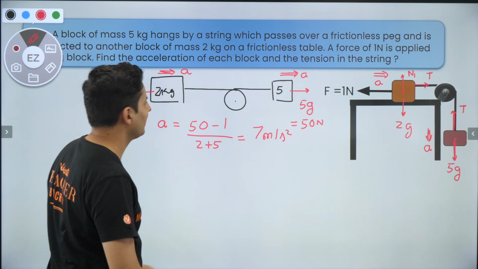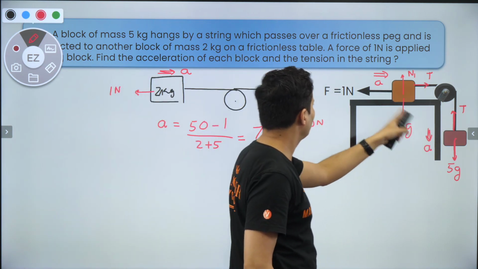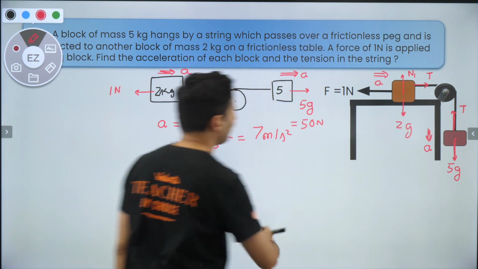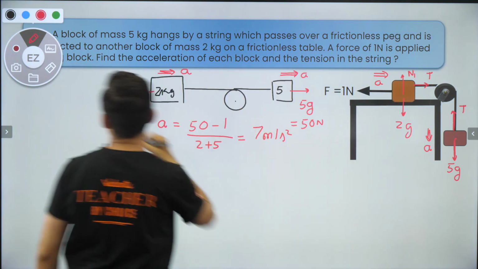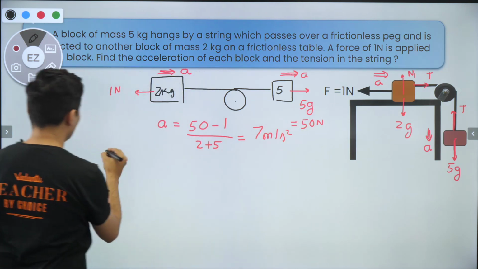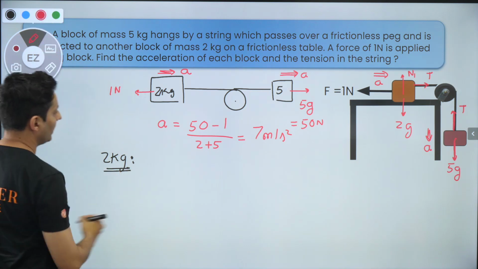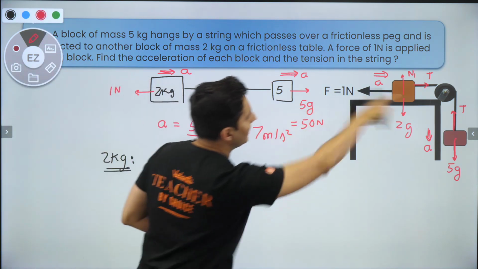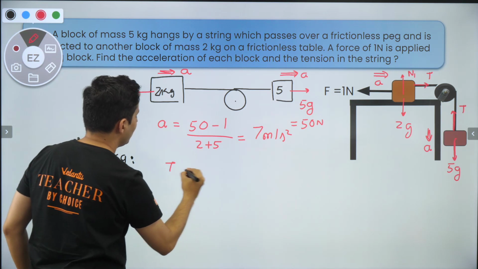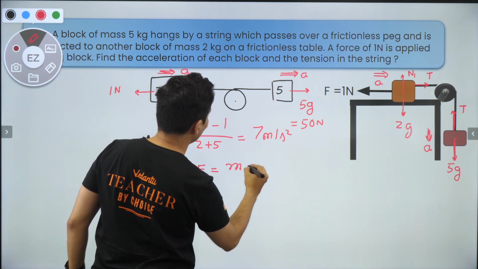Oh, that's not difficult. We have already drawn so many FBDs. You take any one block, either this block or this block, it doesn't matter. Let's say I take this block, the 2 kg block. For the 2 kg block, this is how my equations will look like. It's going that way, right? So T minus F will be M into A.